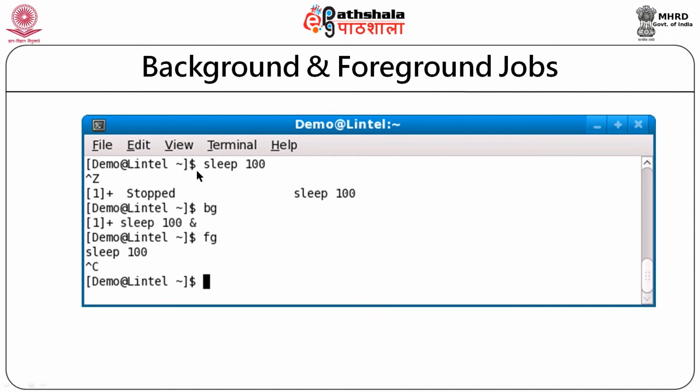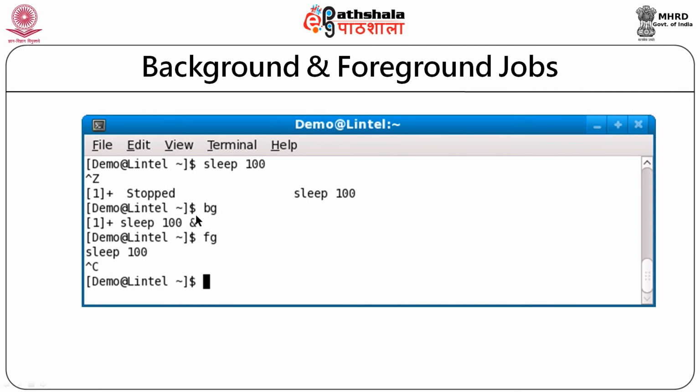the first line, I am issuing the sleep command, sleep 100. After this command, I am using control Z. So, after sleep 100, if I press control Z, the process is suspended and goes into background, and if I type bg, you can see this process is in background. Ampersand indicates a process is in background state. By typing fg, the background process can come into foreground.